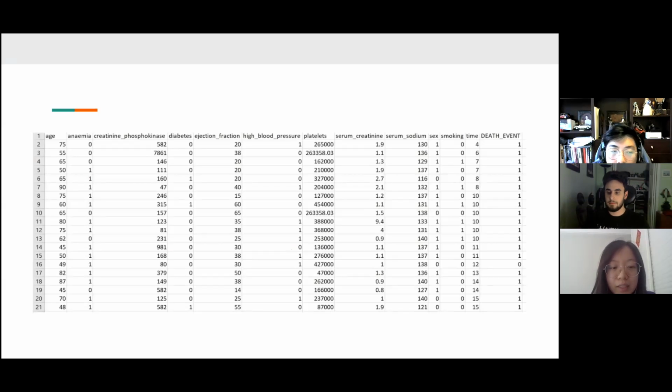Anemia is a condition where the number of red blood cells is low, which leads to less oxygen flow. Creatinine phosphokinase is an enzyme that regulates muscle function. Ejection fraction is the percentage of blood leaving the heart at each contraction. Serum creatinine is the level of serum creatinine in the blood. Serum sodium is the level of serum sodium in the blood. Time is how long the patient was observed before they died, measured in days.